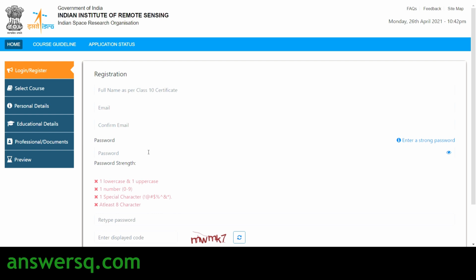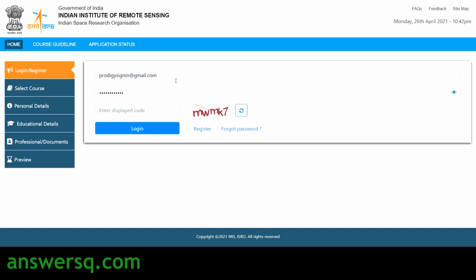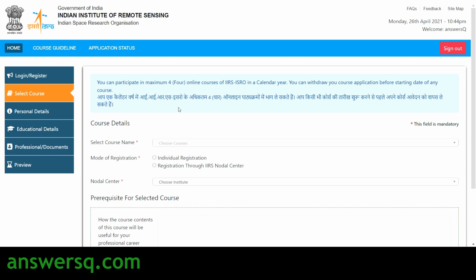If you already have an account on this website, you can just click on already registered, provide your email ID and password, then enter the captcha and click on the login button. So this is the first step. First, let us log into our account. Once you log into your account, you have to select the course here. The first thing here is to select the course name.